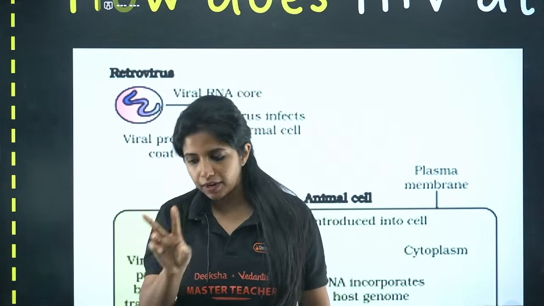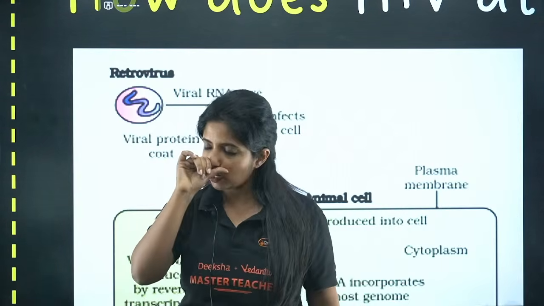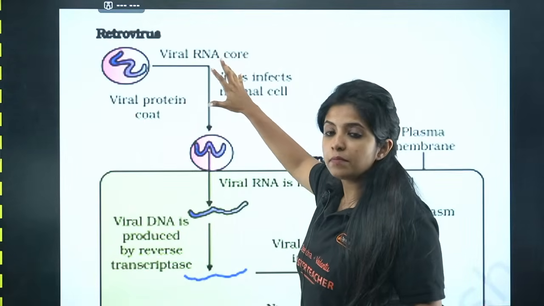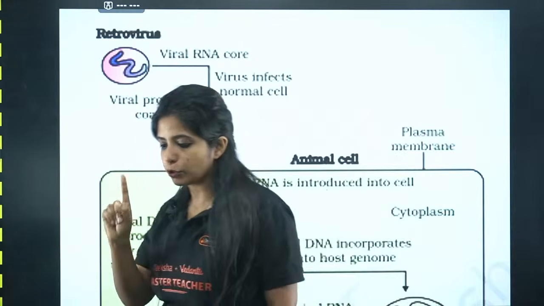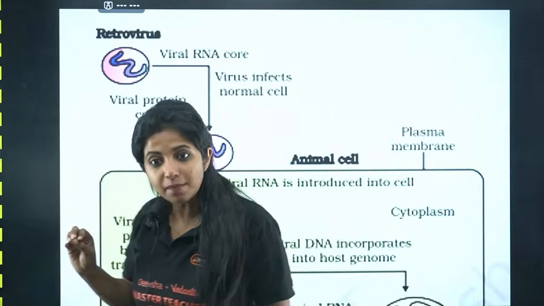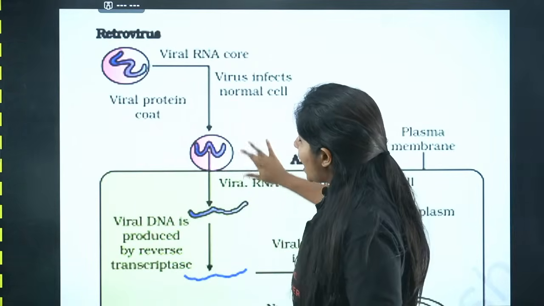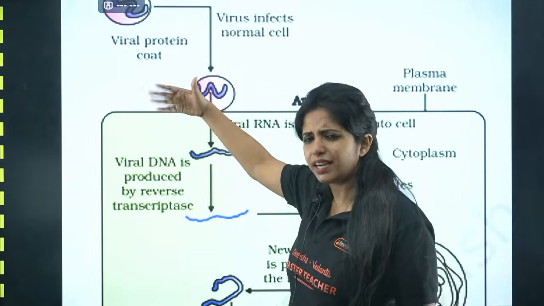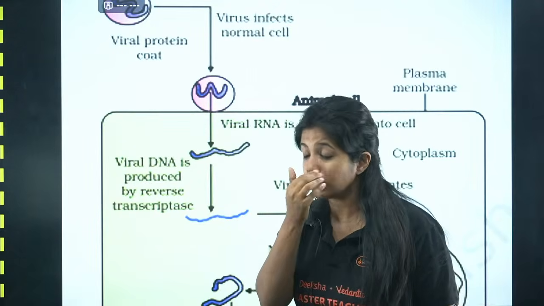They have 2 strands of RNA. Both of them are separate. They are not double-stranded RNA. They are separate. Okay, so RNA is there. Now, slowly, they come and infect our cell. Usually, the first cells to be affected are macrophages. So they come and affect us, and they have a very bad way of doing it. Listen to me. The RNA which is there is put inside. The viral coat which is there is left outside. So RNA is now inside our cell.